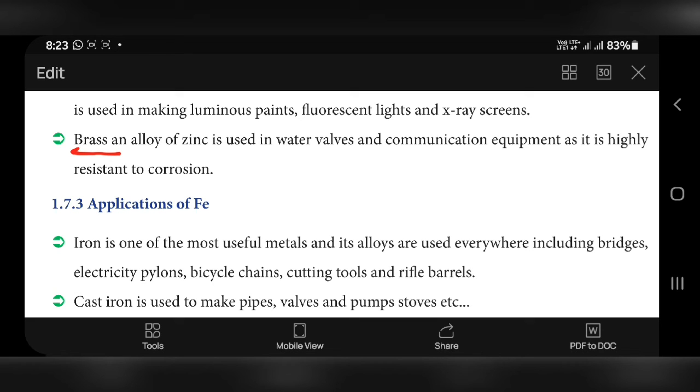Alloy means a mixture of metals. Why is brass used for water valves and communication equipment? Because it is highly resistant to corrosion. These are the uses of zinc.